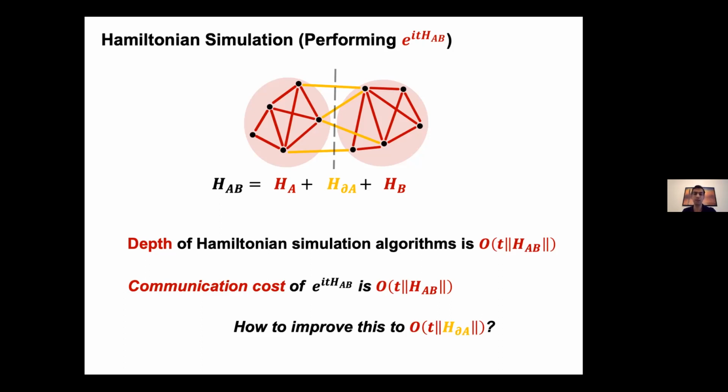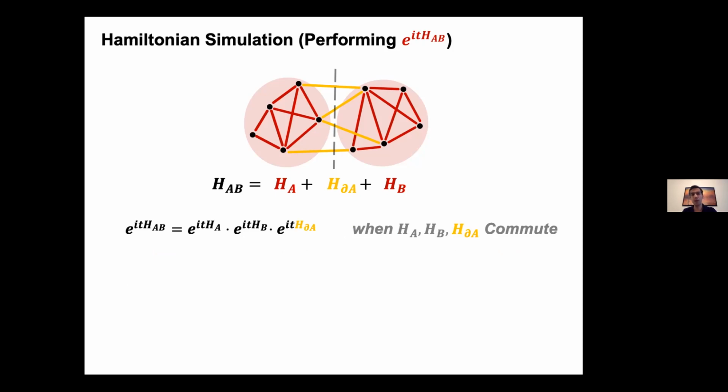But how can we actually get this? To see why such a scaling is reasonable at all, let's look at the case that the local terms in the Hamiltonian as operators commute with each other. In this case, Alice and Bob can just locally implement this part without any communications, and they can run a Hamiltonian simulation for the boundary part with the claimed cost of order size of the boundary. But of course, this breaks if the terms are non-commuting.